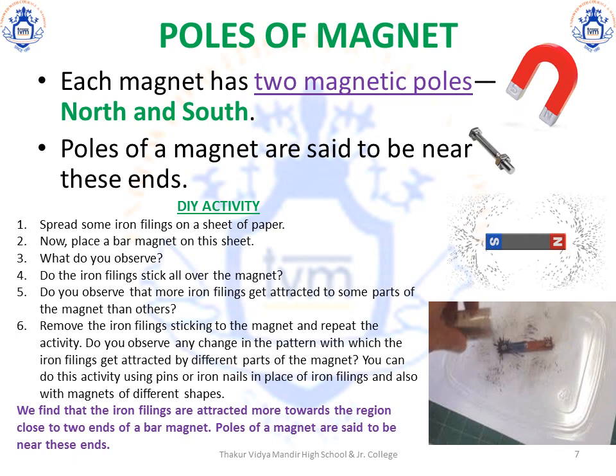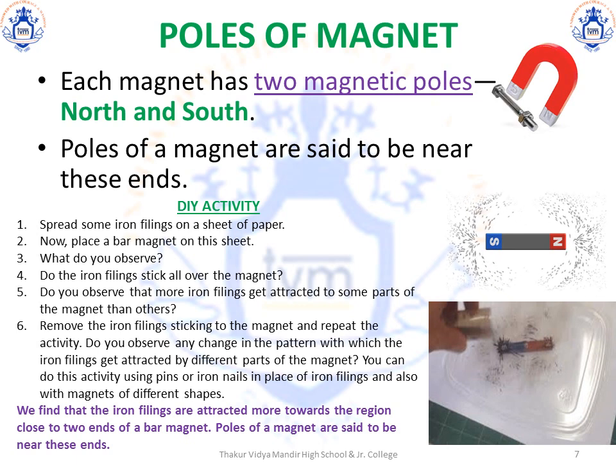Each magnet will have two poles, a north and a south pole. Time for some DIY to check the poles of a magnet. Spread some iron filings on a sheet of paper. Now bring a bar magnet on this sheet. Observe. What do you see?